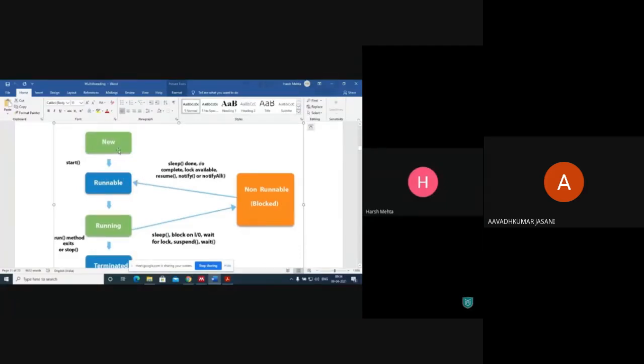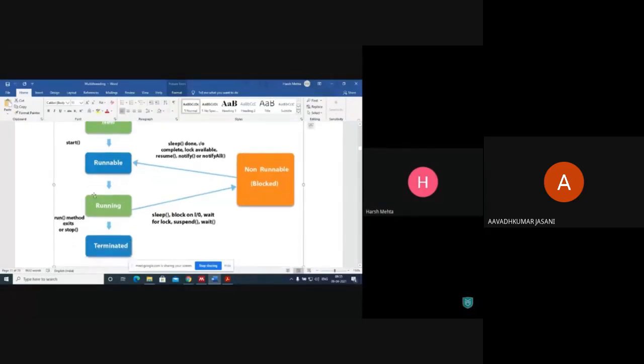In the new state, whenever we start a thread, it goes to the runnable state. And from runnable, whenever our scheduler picks that thread to execute in a processor, listen carefully.